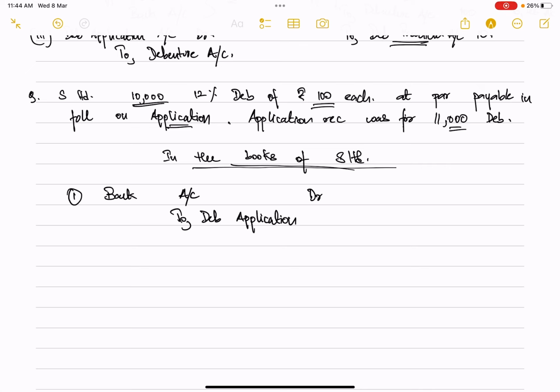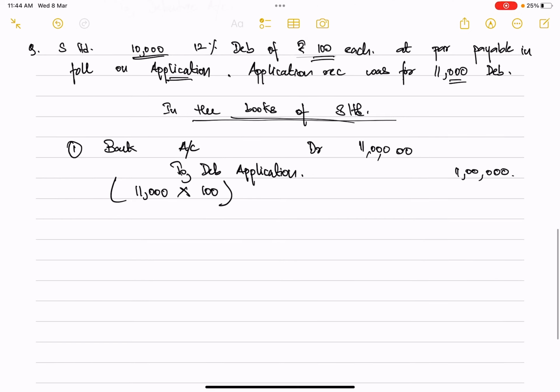Now how many applications are we receiving? We are receiving applications for 11,000 debentures, and it is for a value of 100 rupees each. So the amount will be 11,000 into 100, so 11 lakh rupees will be received during the applications.